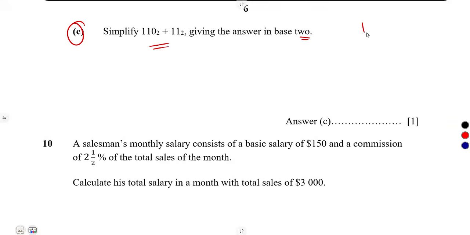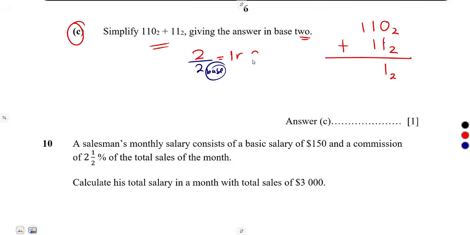Already these numbers, they are in base of 2. So simply add them as they are in base of 2. All right, 0 plus 1, that's a 1. So this number is less than the base. You can write it as it is in base of 2. 1 plus 1, that's a 2. 2 is same as the base. You are in base of 2, you're obtaining a 2. So you cannot write 2 while you're in base of 2. So you are supposed to divide by the base. So that's 2 divided by 2. That's 1, remainder 0.